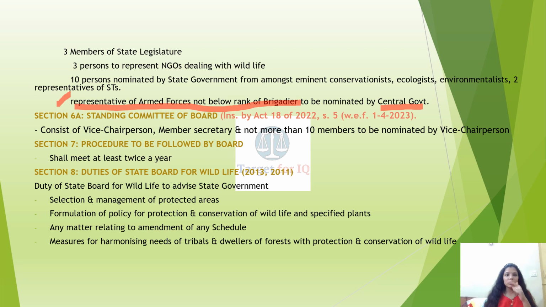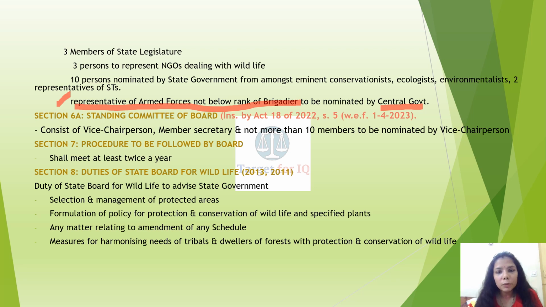Moving on with section 6A, Standing Committee of the Board, which has been introduced through the recent amendment. It comprises of vice chairman, member secretary, and not more than 10 members to be nominated by the vice chairperson. Vice chairperson is one of the members of the state board.